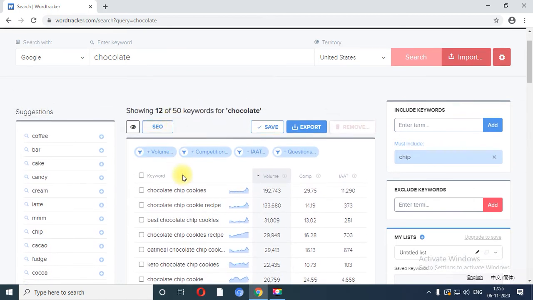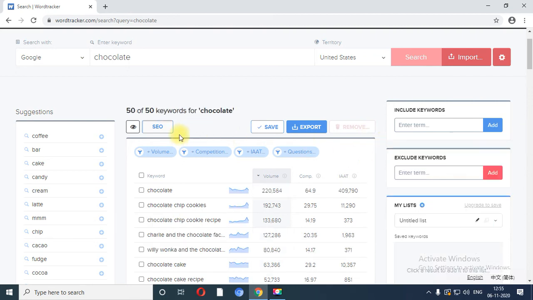So you are able to see that chocolate is combined with the chip keyword. Approximately 12 results have been found based on the chip keyword. So it will return the result based on chocolate plus chip, right? Now I am going to remove it.